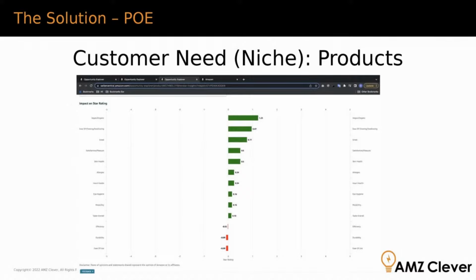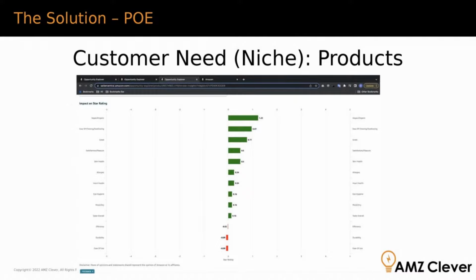So if you have 4.5 stars, they could tell us, well, half a star is thanks to this topic, 1 star is thanks to this topic. So they're dissecting those ratings into specific topics, categories, which is very useful, as well as at the very bottom, where you see in red, they're telling us which topics are the ones that are taking away from having a full 5 stars, right?